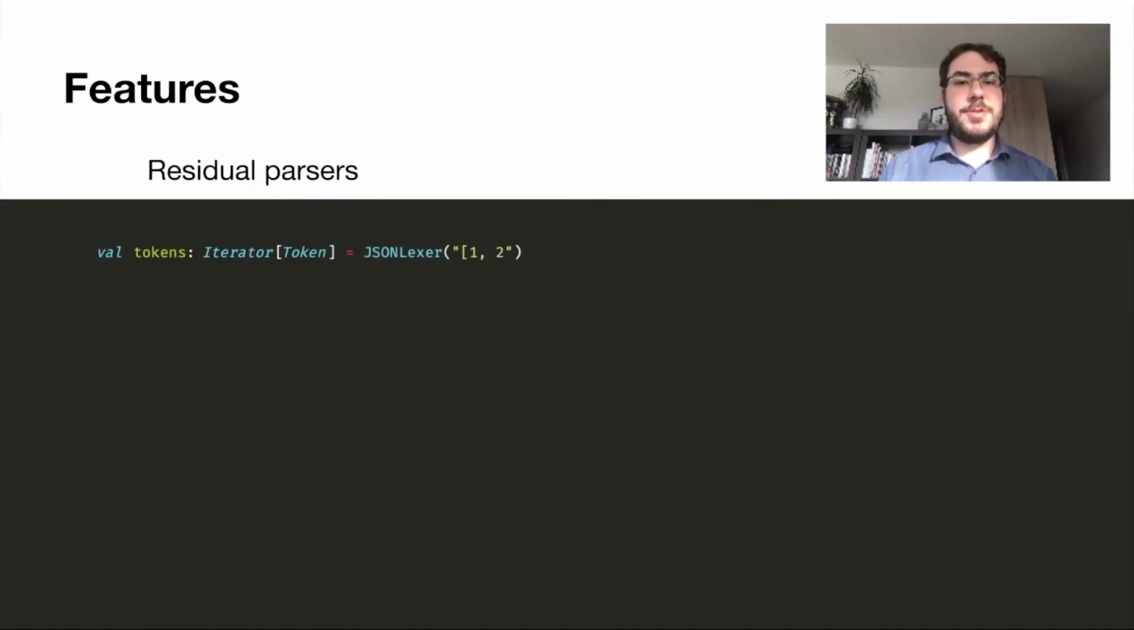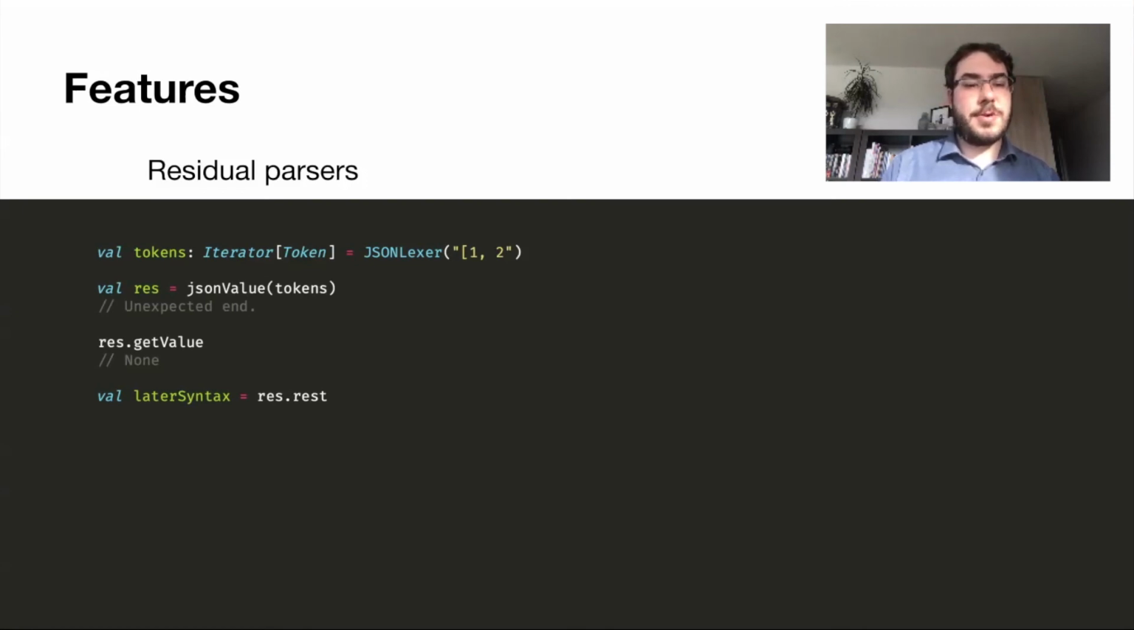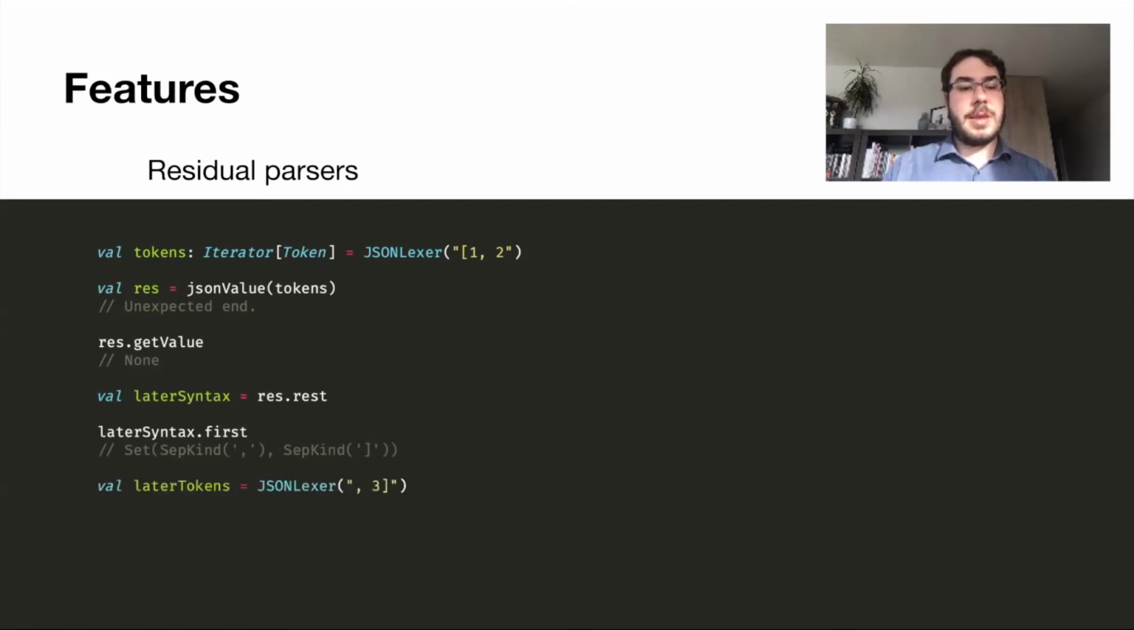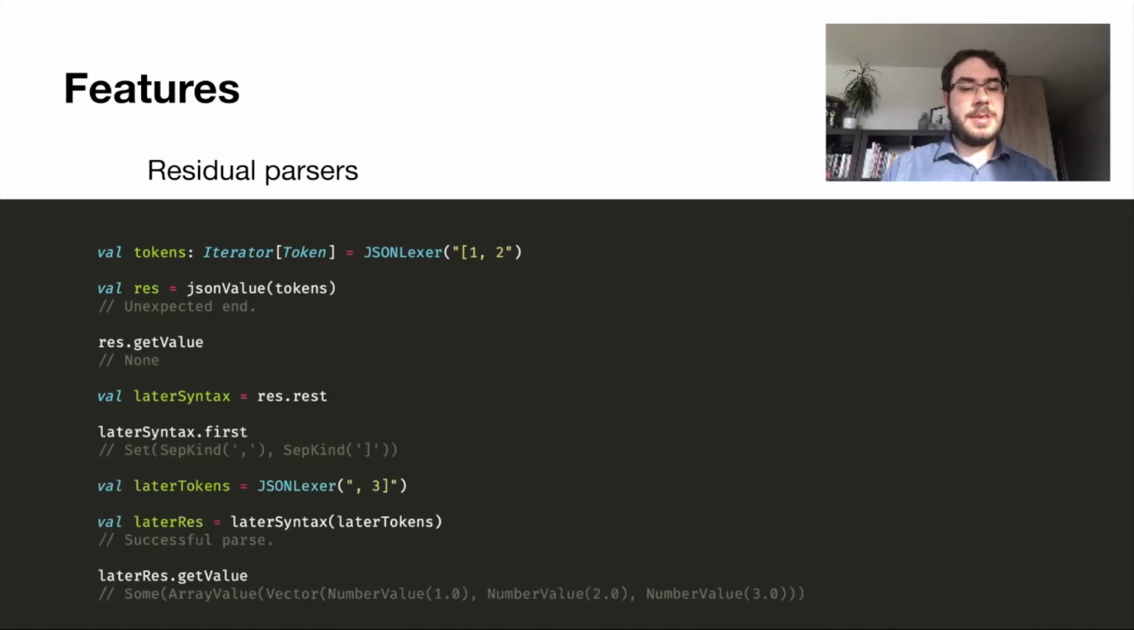Scallion also has support for residual parsers. If we were to feed a Scallion parser incomplete input, for instance here, we would get that the end is unexpected, and we would get no value. But every result contains a description of the syntax either at the point of error or at the end of parsing. We can use this syntax to continue parsing or to query it. For instance, here we can query what is expected next. If we were to give it more tokens, we would get a successful parse, and we would get directly the array value that corresponds to 1, 2, 3.